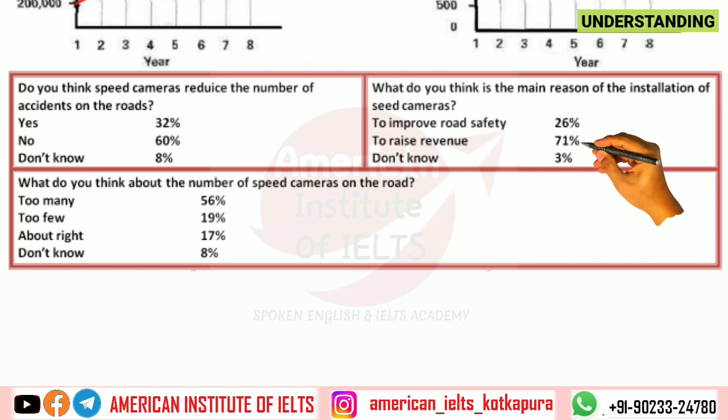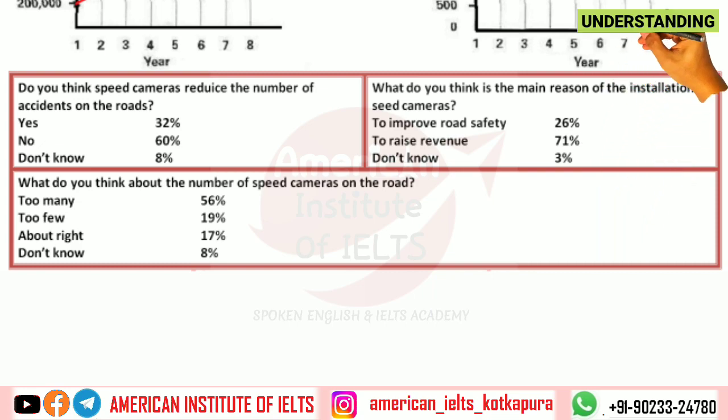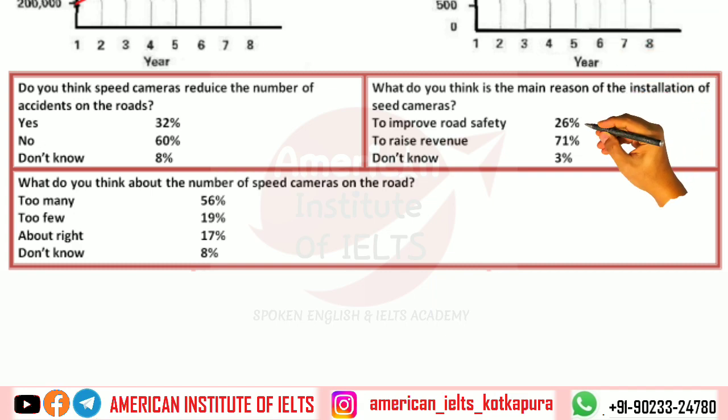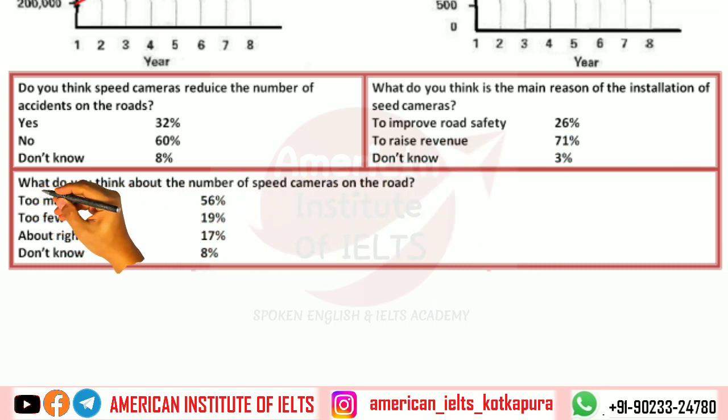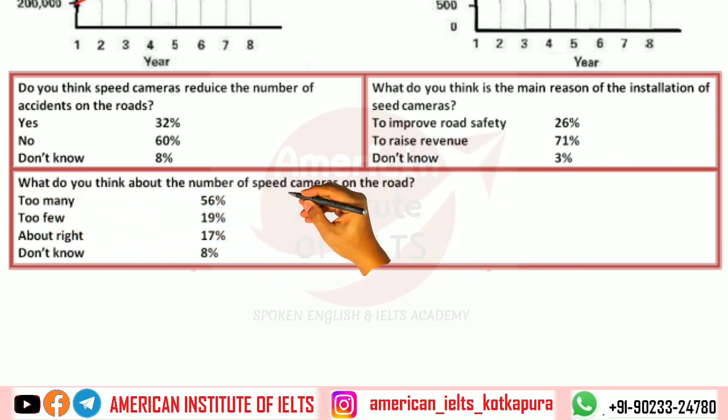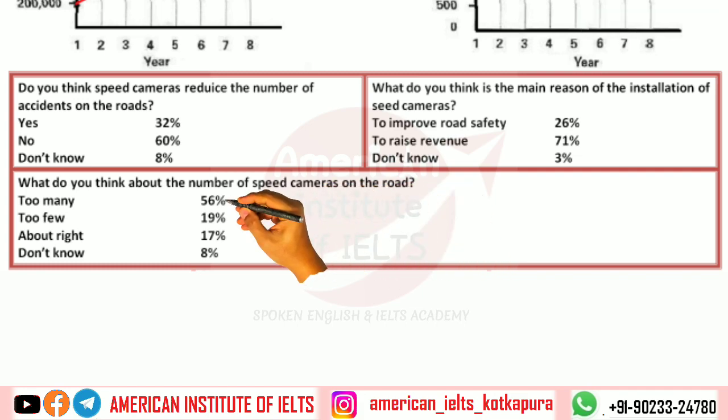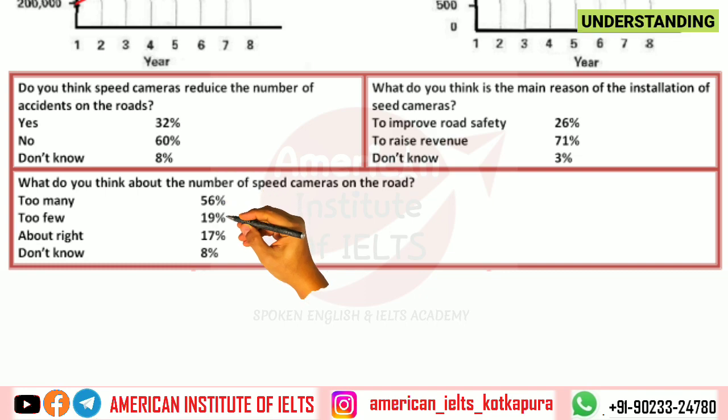Yes, that is what the indication from your second line graph is also giving. And 26% people say to improve road safety. And then according to the third question, what do you think about the number of speed cameras on the road? 56% people say there are too many cameras on the road, and 19% are saying there are too few, right?